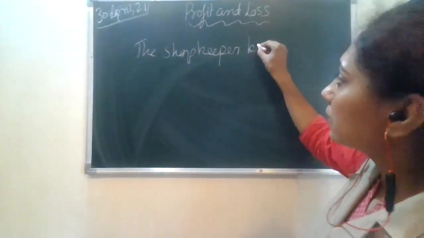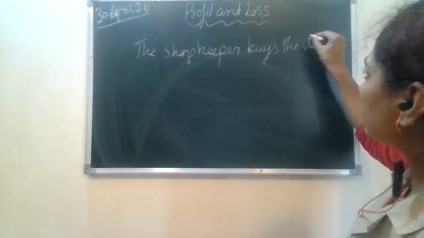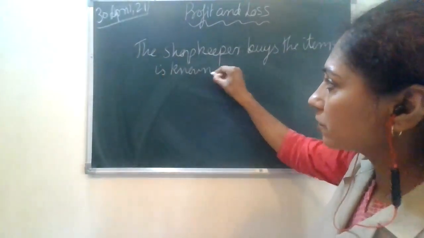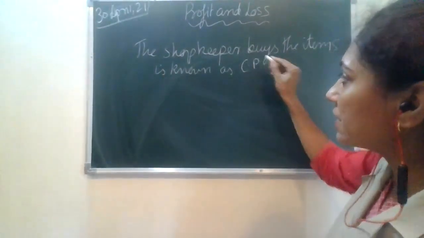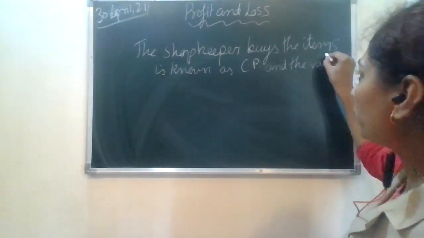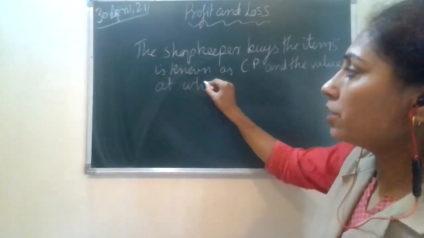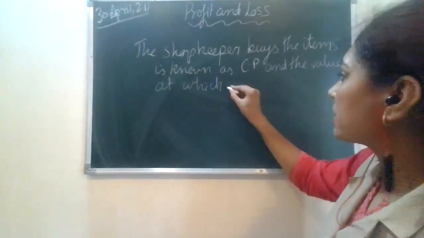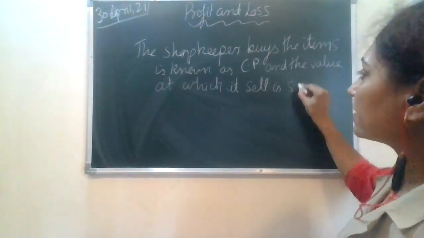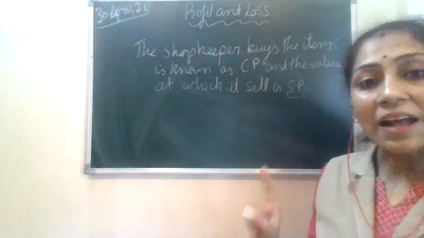The price at which the shopkeeper buys the item is known as cost price, and the value at which he sells it to you is called SP. At which it sells is SP, that is, selling price. The name itself dictates its meaning: cost price and selling price.